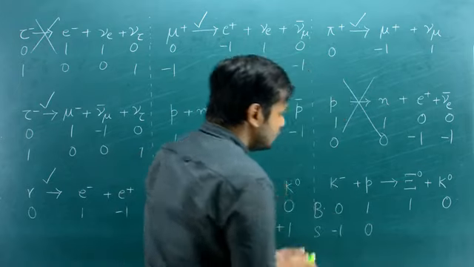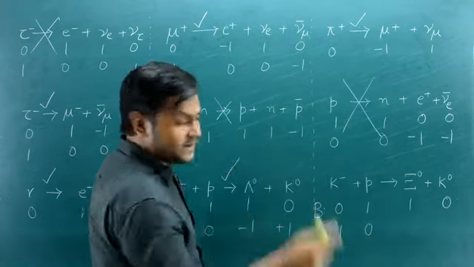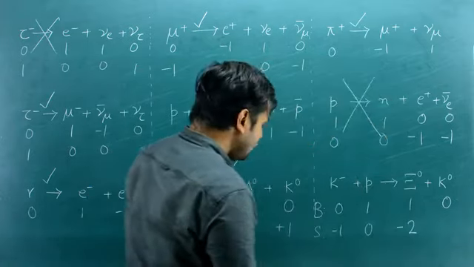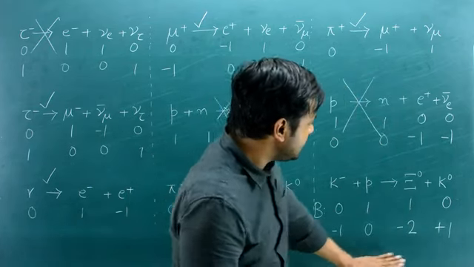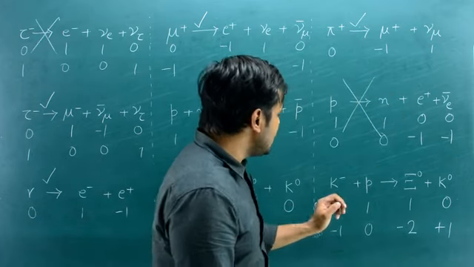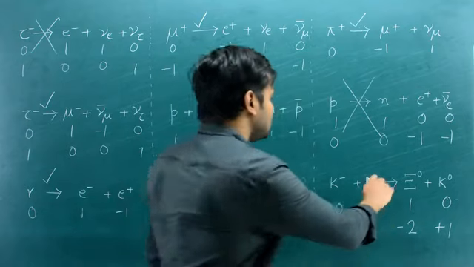For a proton it is equal to 0. For a xi particle, if you remember from the table I showed previously, it is -2, and for K naught it is equal to +1. So strangeness number is -1 left hand side, and -2 + 1 is also -1 right hand side. So strangeness number is also conserved, and since this is a strong interaction, this reaction is possible.